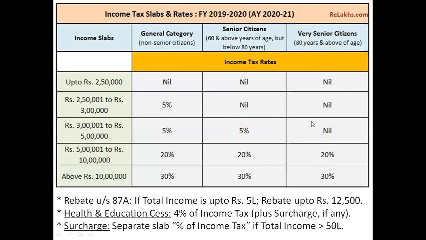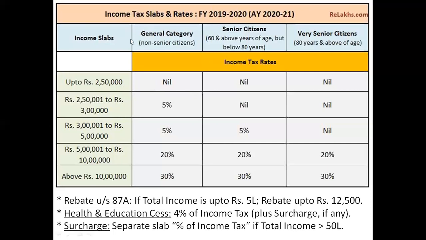In short, you need to remember the amount up to which you are not supposed to pay tax is your basic exemption limit. So for general category, it is going to be 2,50,000. For senior citizens, it is going to be 3 lakh, and for very senior citizen, it is going to be 5 lakh rupees, because up to this amount, they are not supposed to pay any kind of tax. I hope I am clear till here. So, shall we move ahead?